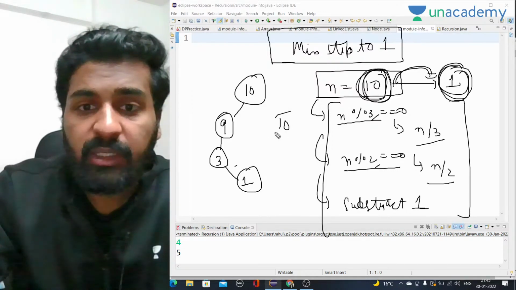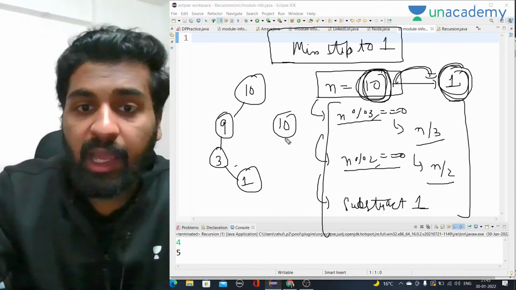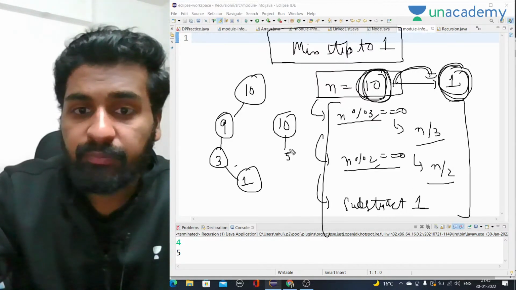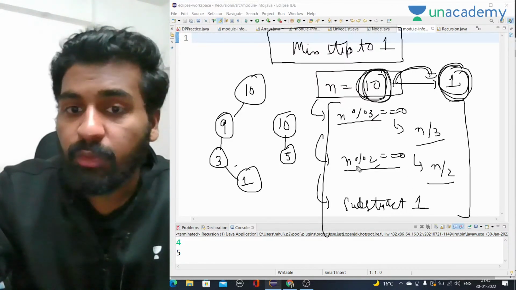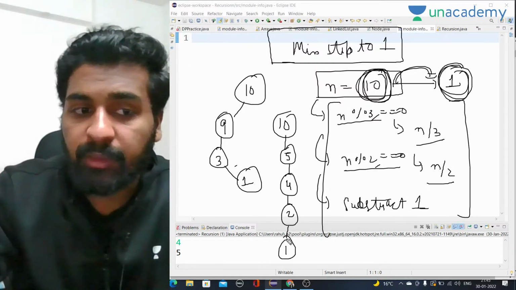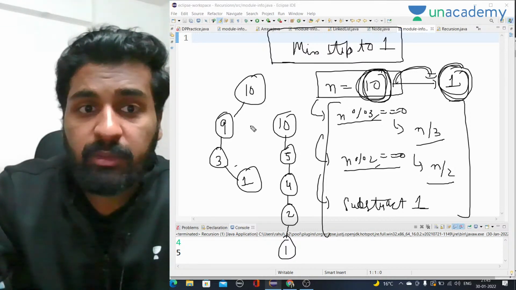Another possible way: we have 10, and it is divisible by 2, so we can convert it into 5. Now it is not divisible by 3 or 2, so we subtract 1 from this, and it becomes 4. Again it is divisible by 2, so we make it 2, then again divide by 2 and it becomes 1. So that is 4 steps, while here we have 3 steps. So the minimum number of steps will be 3.